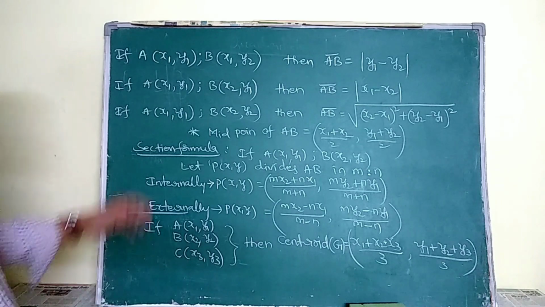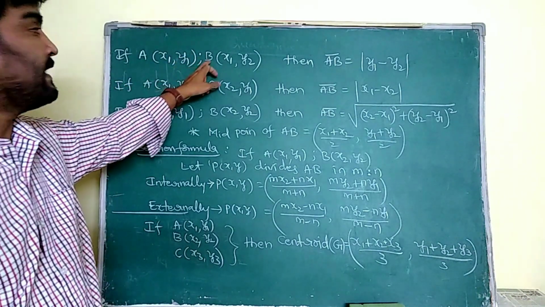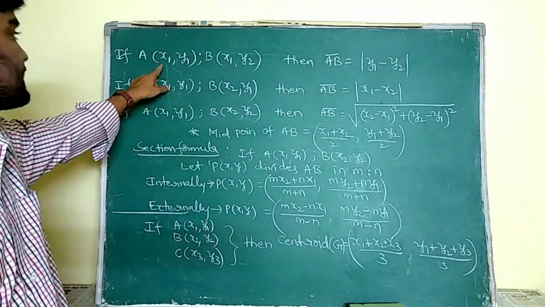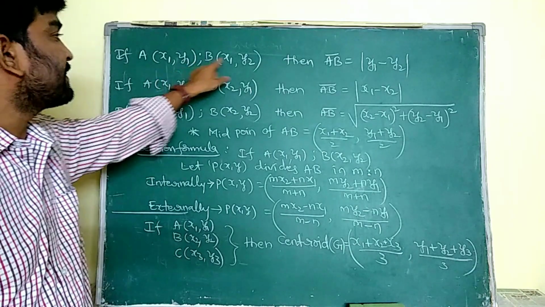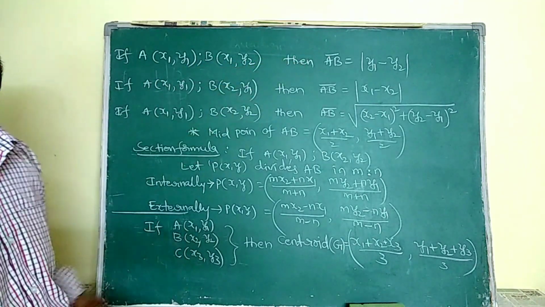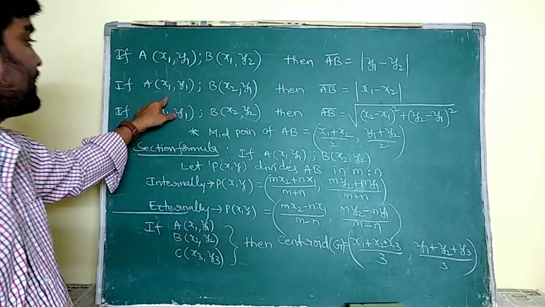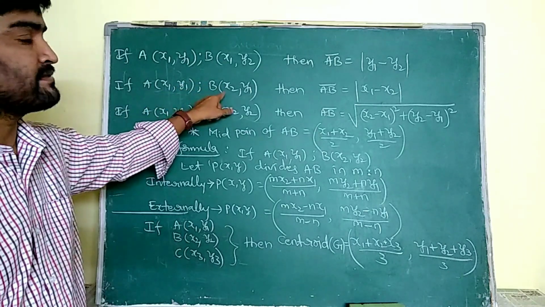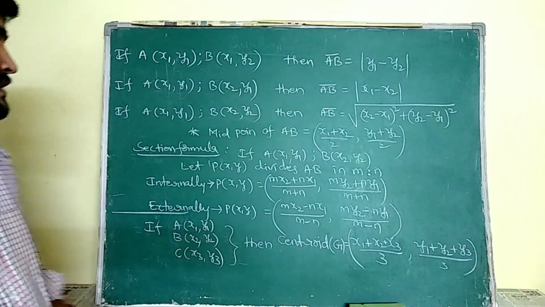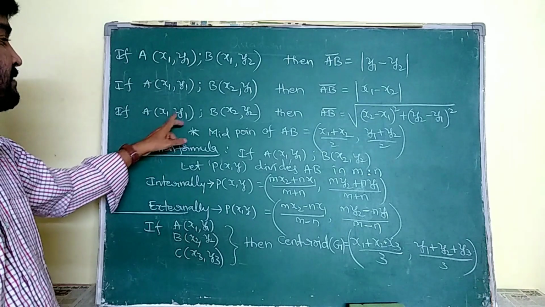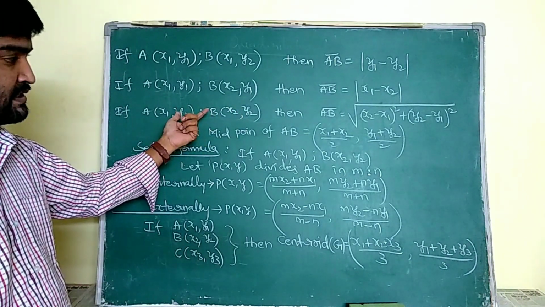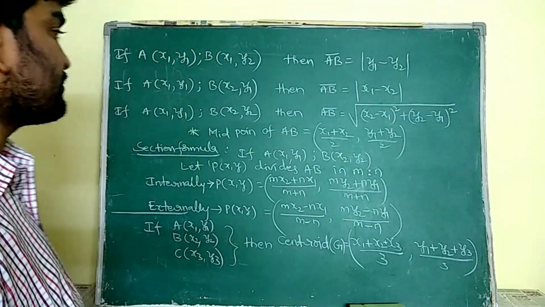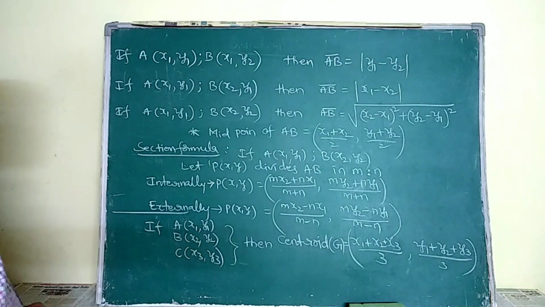See here, we discussed if A is x1 y1 and B is x1 y2, then the distance AB: here x1 and x1 are equal, so the difference of y1 and y2 is the distance between A and B. In these 2 points the y values are the same, so the difference between the x values is the distance between A and B. If x1 y1 and x2 y2 are different points, then the distance between A and B is root over x2 minus x1 whole square plus y2 minus y1 whole square.